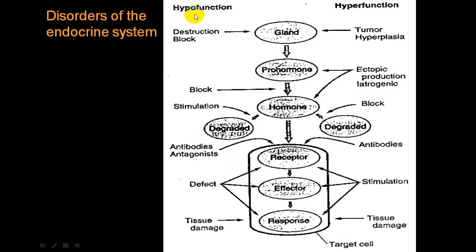So this is hypofunction, hyperfunction. Hyperfunction is because of hyperplasia, ectopic production, or iatrogenic causes, or degradation of hormone, which can take place in different tissues. If this degradation is blocked, the hormone level will increase, and that will be responsible for hyperfunction.